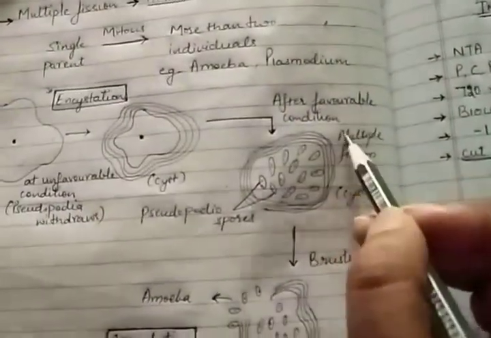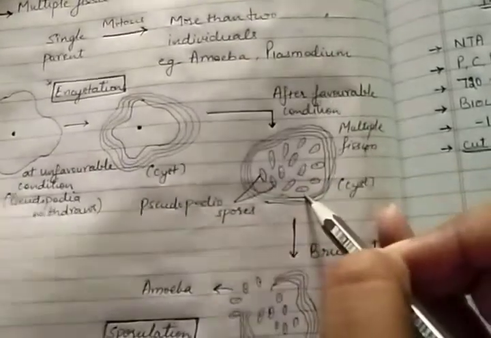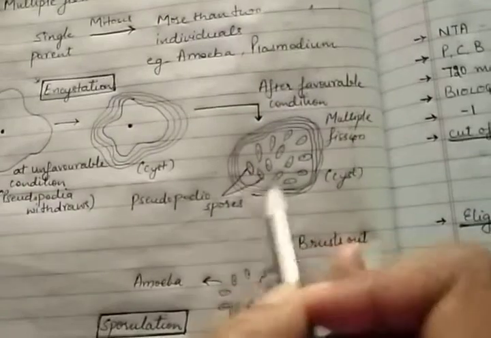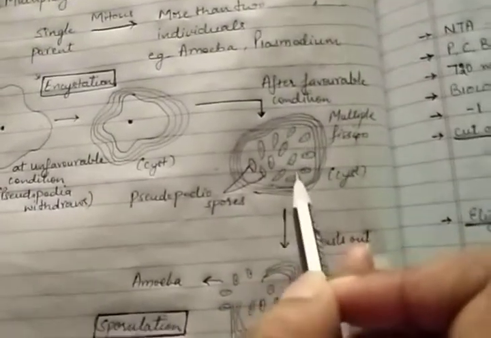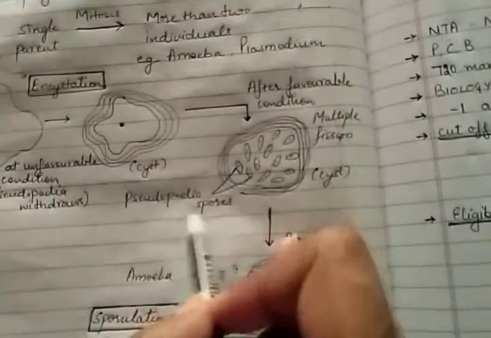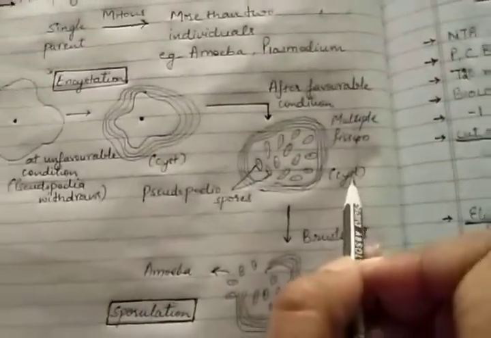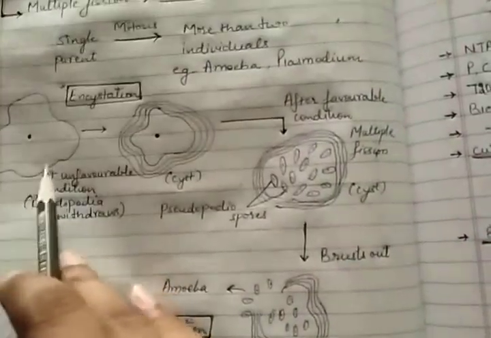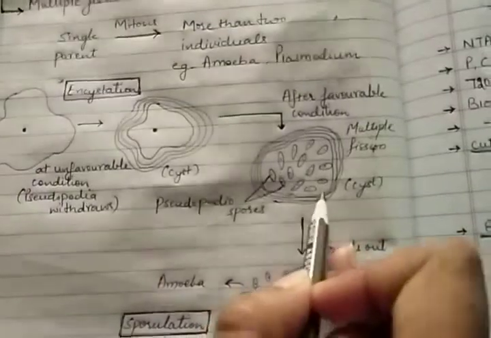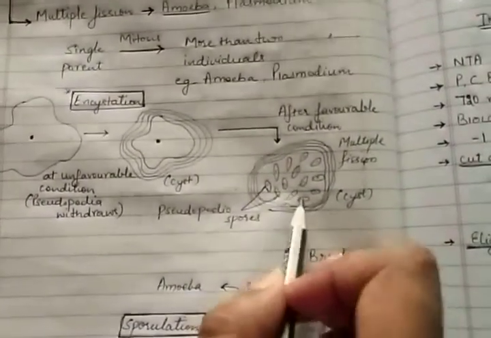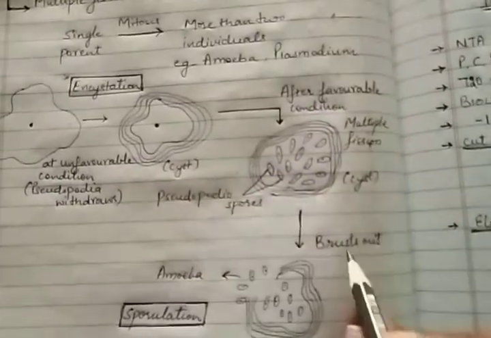When favorable conditions arise, the nucleus of the amoeba, through the process of mitosis, splits into small pseudopodiospores inside the cyst itself. This process is called multiple fission. When a single cell splits into many cells, more than two individuals, it is called multiple fission.